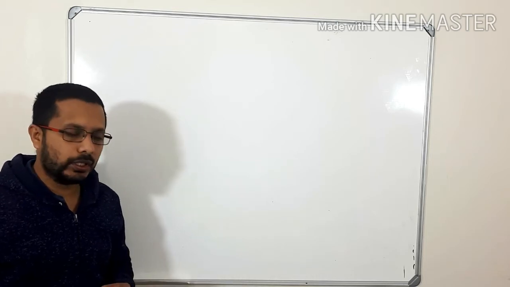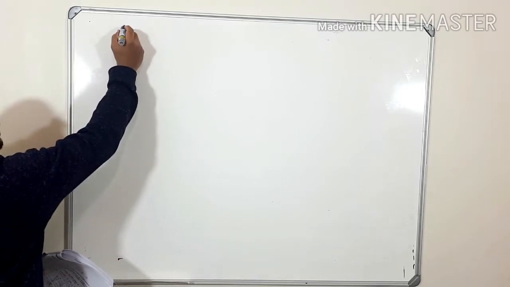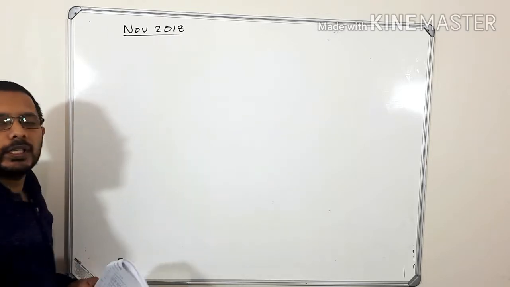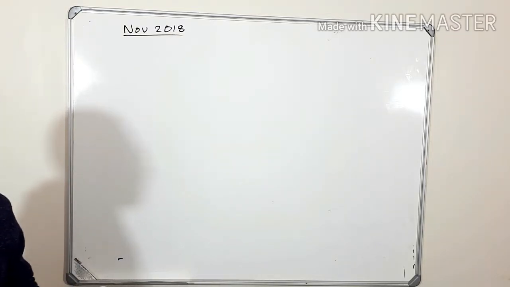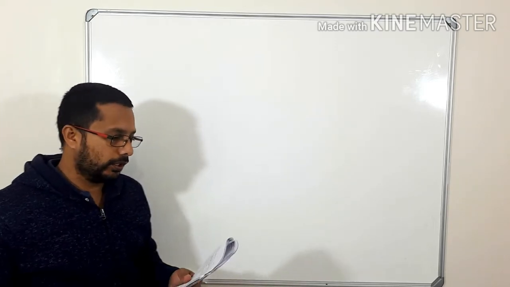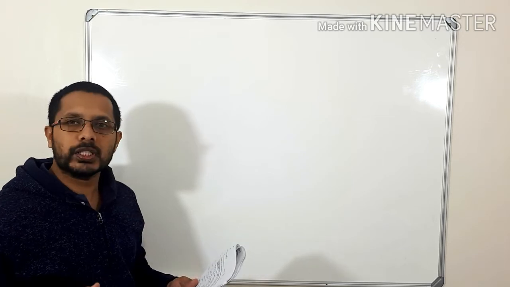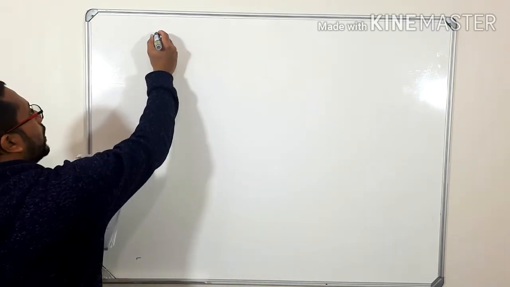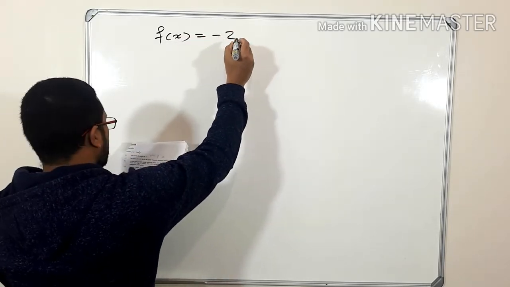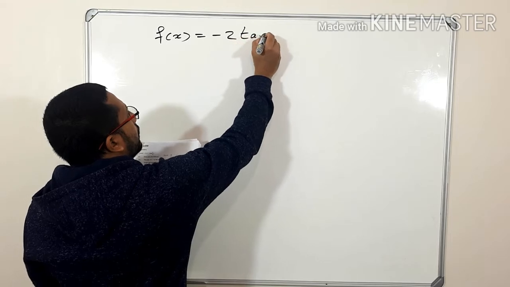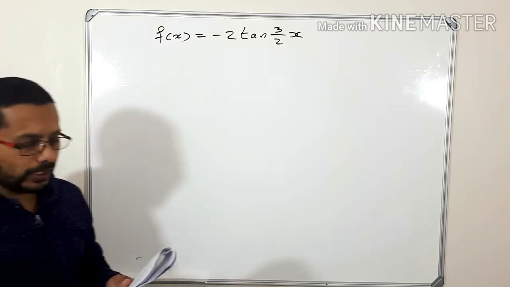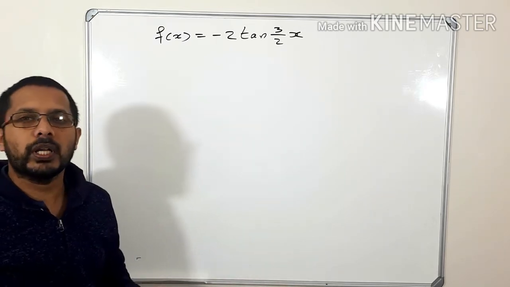trigonometry graphs question, November 2018, trigonometry graph question number 6. Okay, look at the first question. In this question, a function is given, and the function is f of x equals minus 2 tan 3 over 2x. So there is a function given: minus 2 tan 3 over 2x.